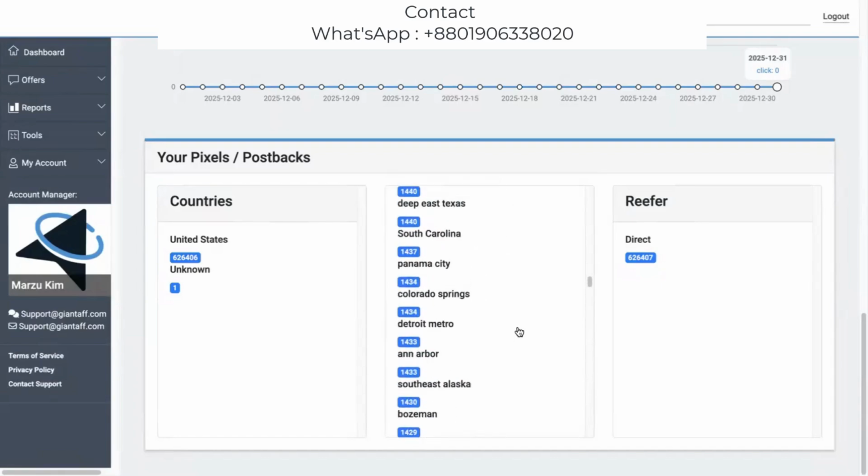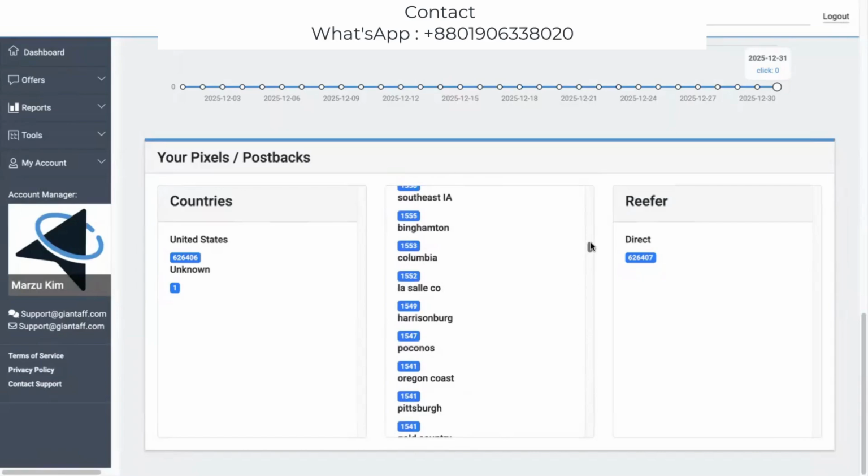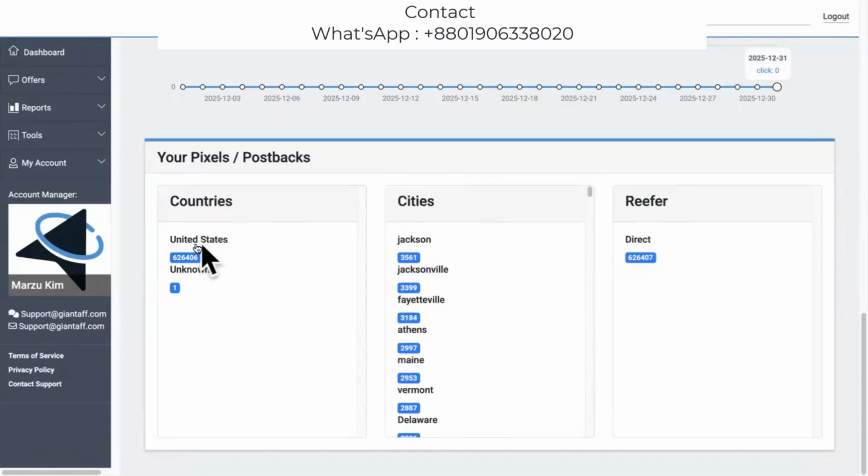All of the cities are only from the United States. If we can target our traffic based in the United States, we can make good conversions, get good clicks, and earn like this each and every month.